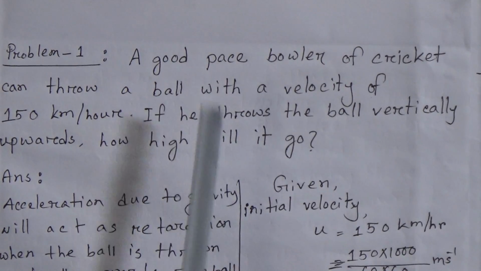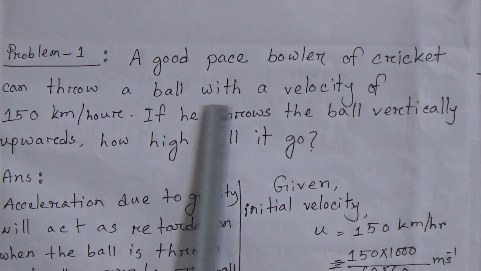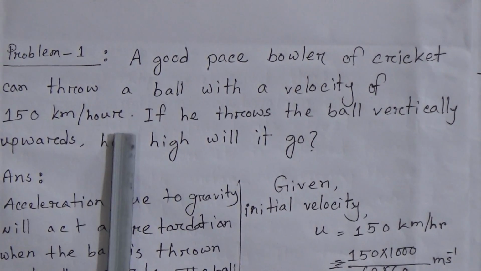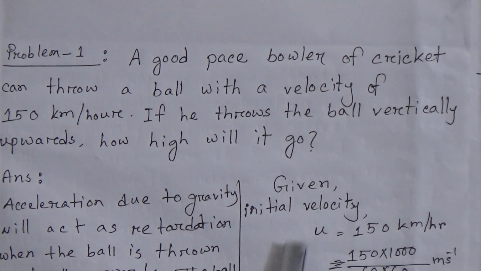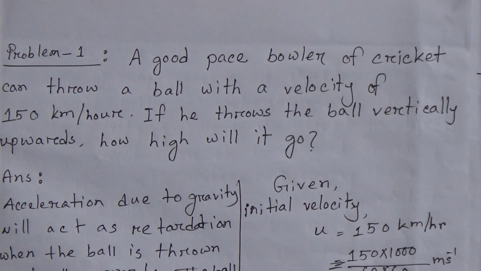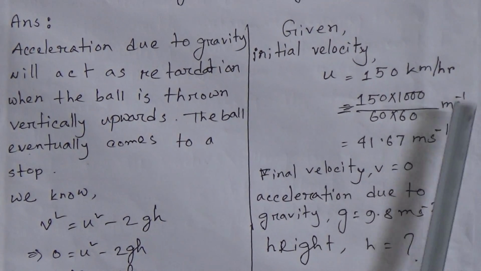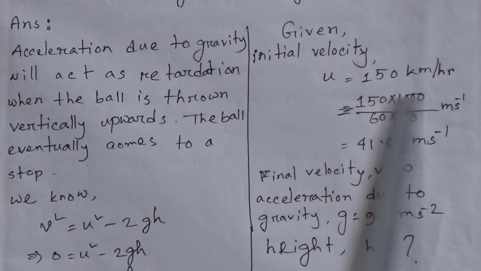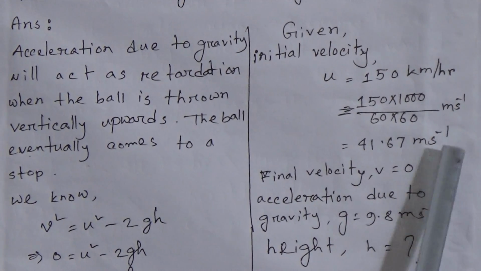from the question given, a good pace bowler of cricket can throw a ball with the velocity of 150 km per hour. That means this is the initial velocity. Given initial velocity u equals 150 km per hour. Then we have to convert kilometer into meter and hour into second. That means we multiply 150 into 1000 divided by 60 into 60, and the unit will become meter per second. By doing this calculation, we get 41.67 meter per second.